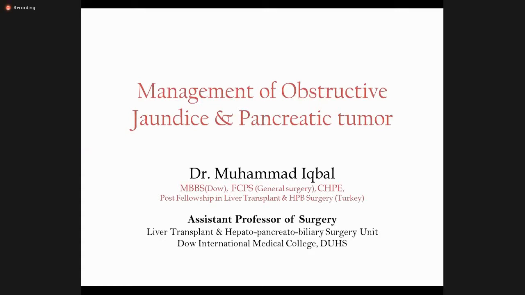What are the structures which are involved when a patient develops jaundice, what are the clinical presentation and basic investigations used, and then very brief basic concepts of the surgical procedures and therapeutic interventions which we do in a patient with jaundice.